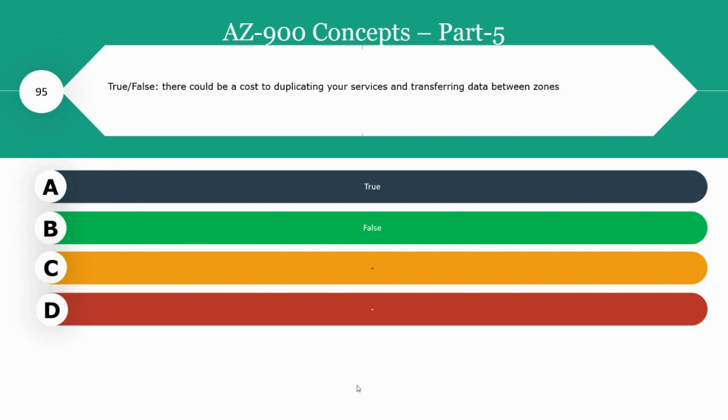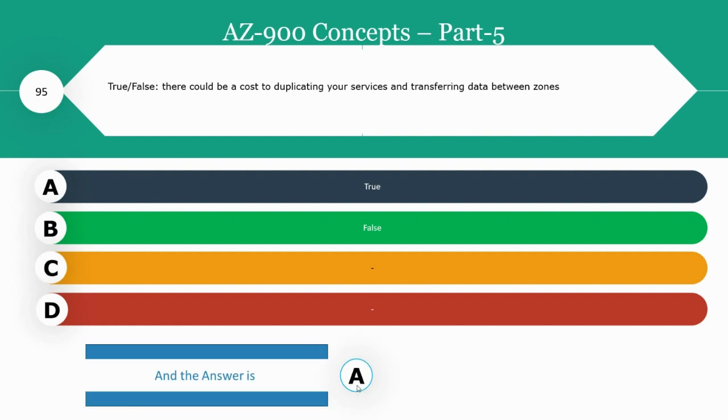Next question, true or false? There could be a cost of duplicating your services and transferring the data between zones. Is it true or false? The right answer for this question is option A, that is true. The reason is Azure data transfers within the same availability zone are always free, while data transfer between two different availability zones is now charged based upon the gigabytes of information being transferred. And so the answer for this question is A, that is true.